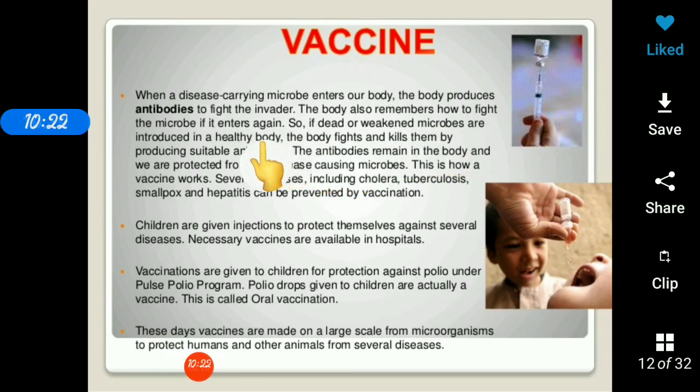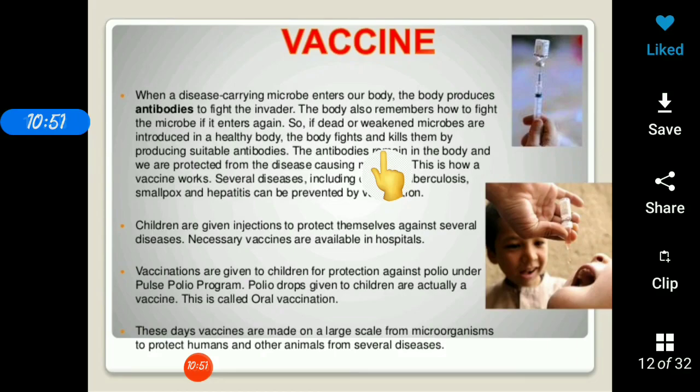What will happen, children, is the microorganism is dead, so it will not cause us that disease, but our body will recognize it as a foreign system and it will produce antibodies against that, and these antibodies will fight with that microbe and will kill that microbe. These antibodies will remain in our body for a lifetime.